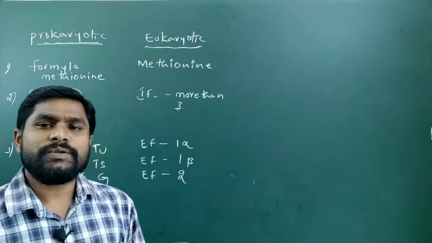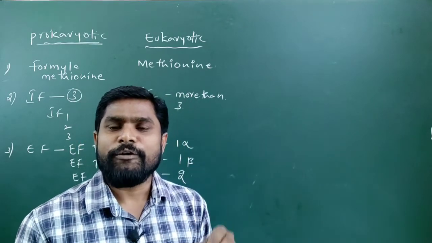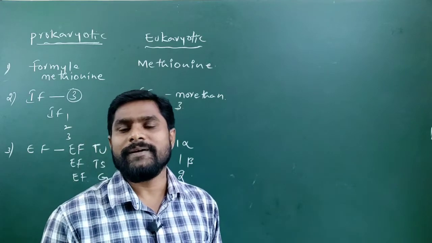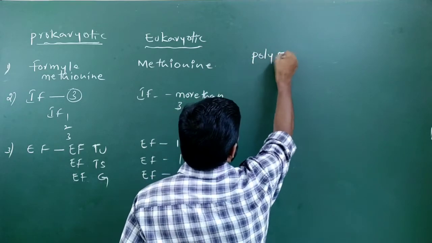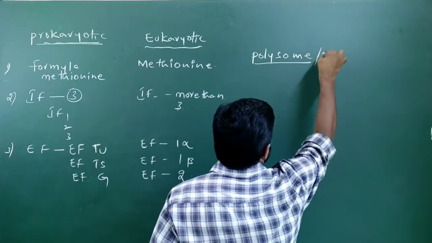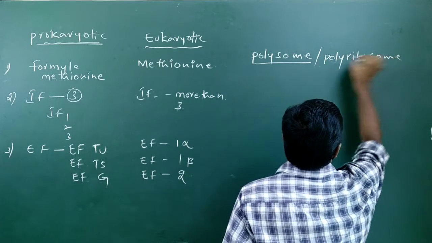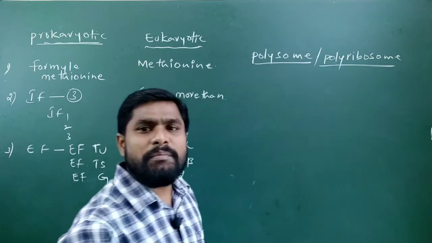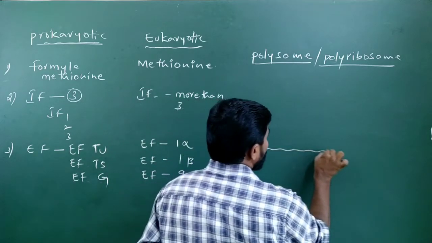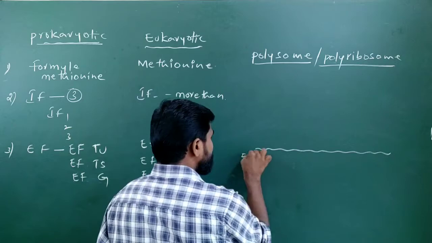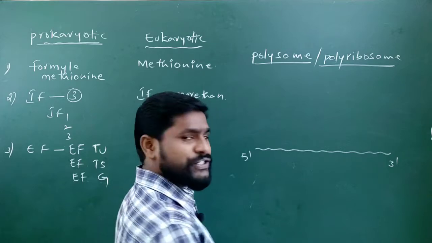One of the most important similarities between prokaryotic and eukaryotic translations is the formation of polysomes or polyribosomes. Let us discuss what this polysome or polyribosome is. The other name is polyribosome. What is this polysome or polyribosome? In translation, an mRNA molecule is involved, which runs in 5' to 3' direction. During the process of translation, what happens?